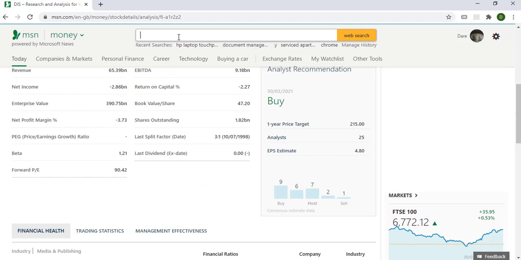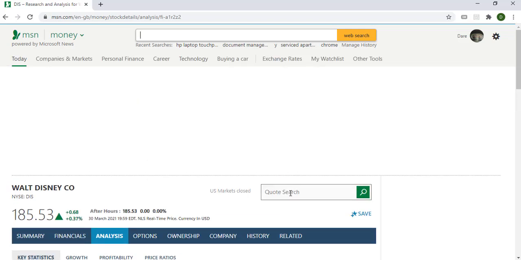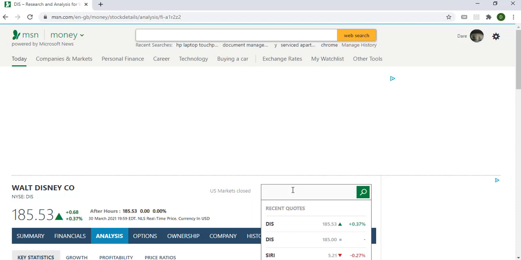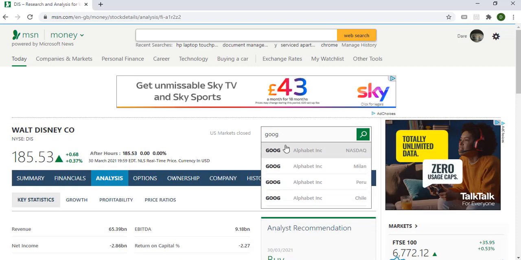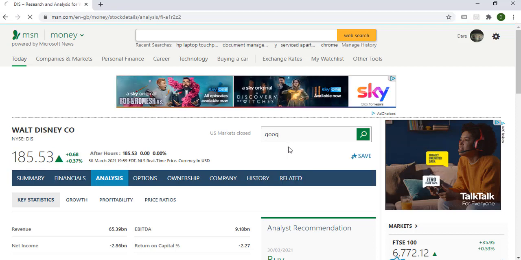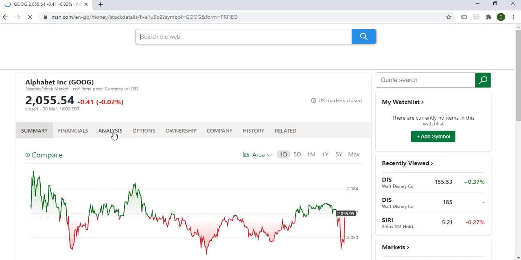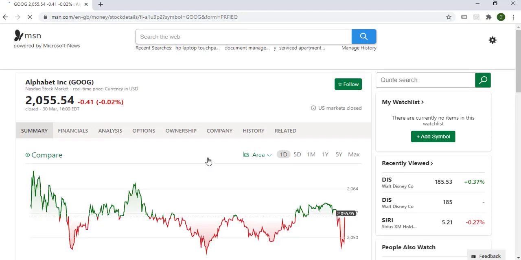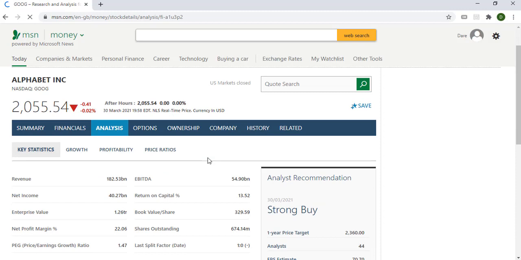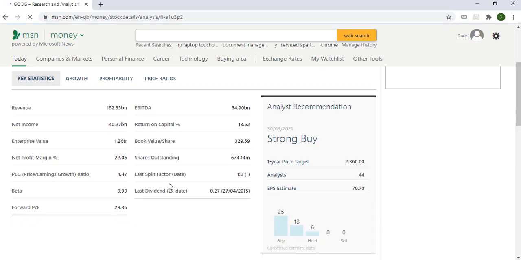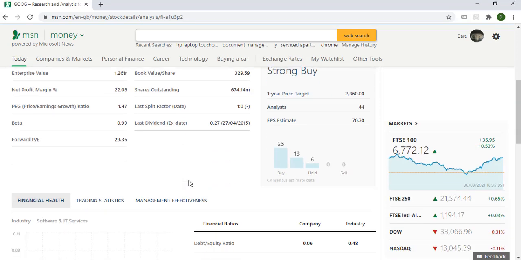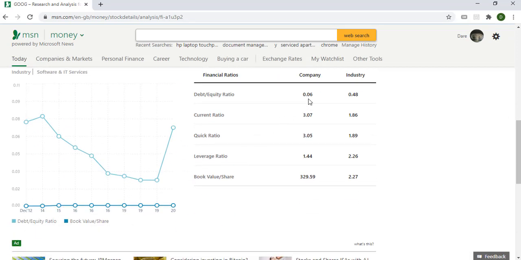Okay, let's search for Google, for example. Let's look at Google and compare it. Google NASDAQ. So we're going to look at the same thing again, analysis. On the analysis, okay, look at debt to equity ratio.